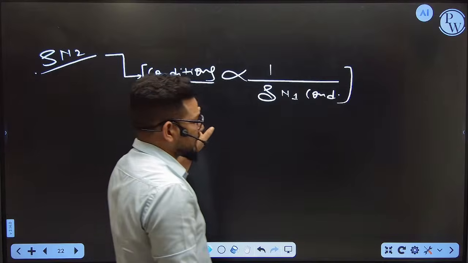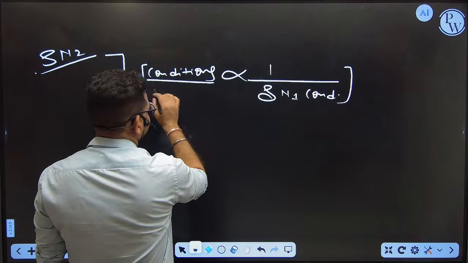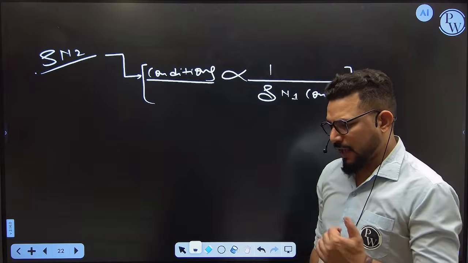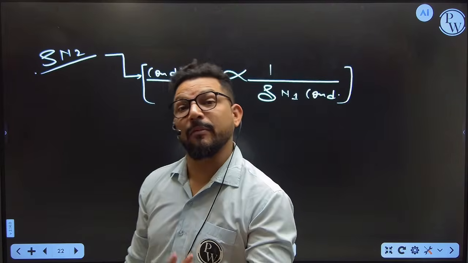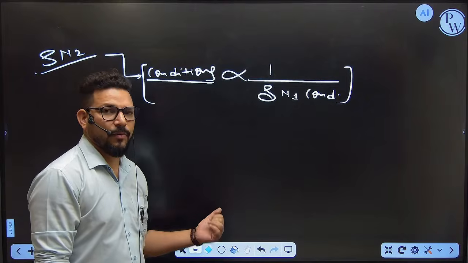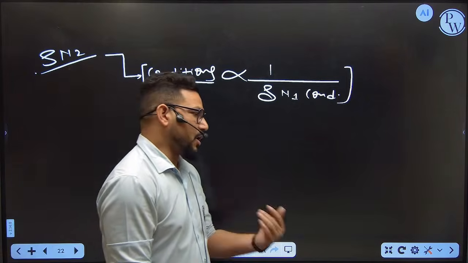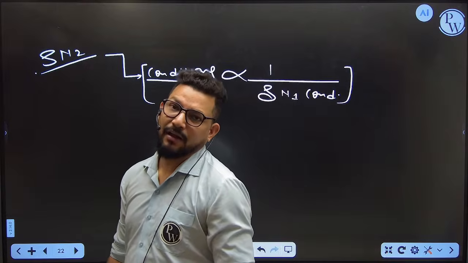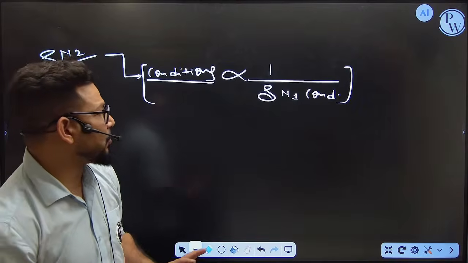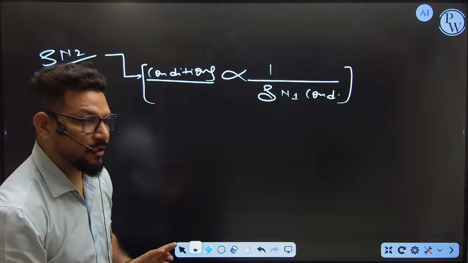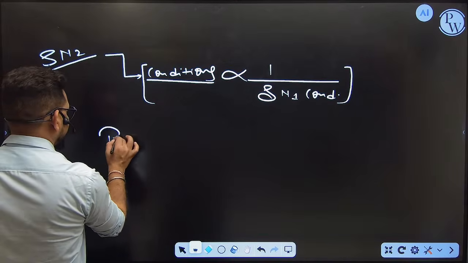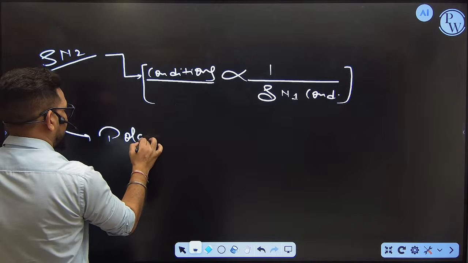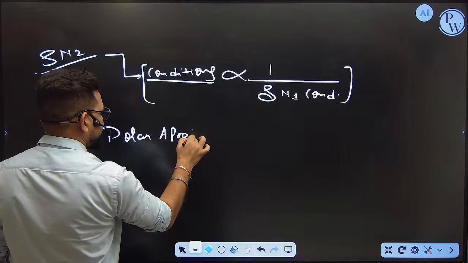So whatever conditions you got for SN1, the SN2 conditions are the inverse. For SN1 we need which kind of compound? Stable compound. Then for SN2, which kind of compound? Unstable compound. The more unstable the compound, the more favorable SN2. In SN1 I need a polar protic solvent. In SN2 I need a polar aprotic solvent.